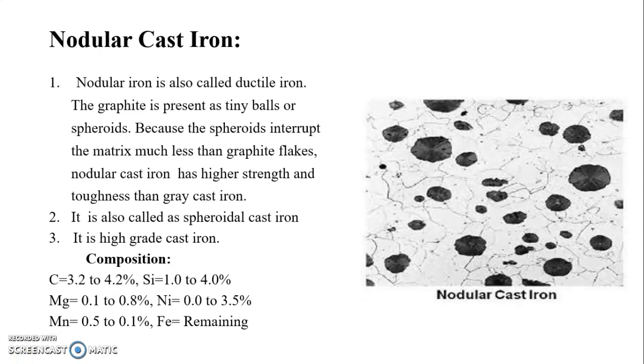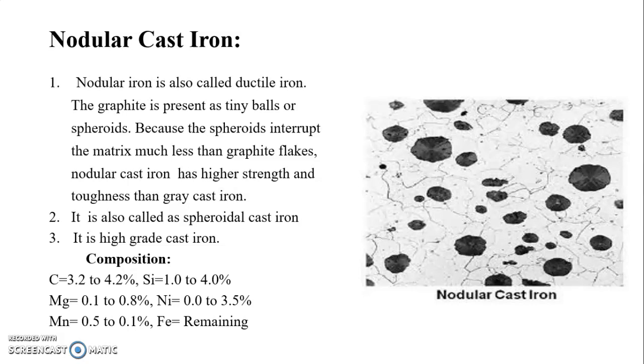The next is nodular cast iron. Nodular iron is also called ductile iron. The graphite is present as tiny balls or spheroids. Because the spheroids interrupt the matrix much less than the graphite flakes, nodular cast iron has higher strength and toughness than gray cast iron. It is also called spheroidal cast iron. It is a high grade cast iron.